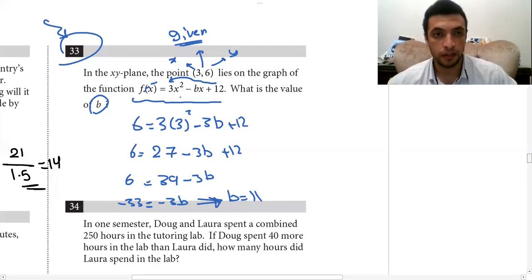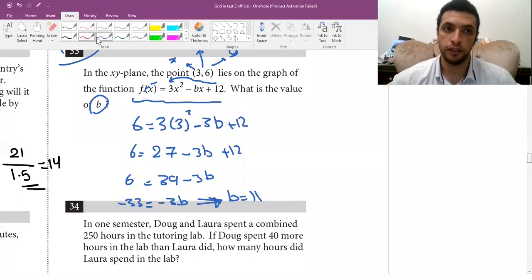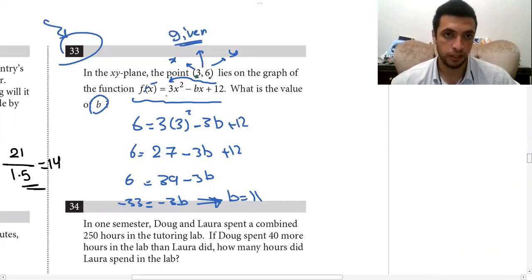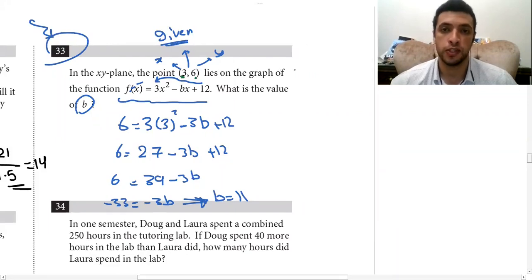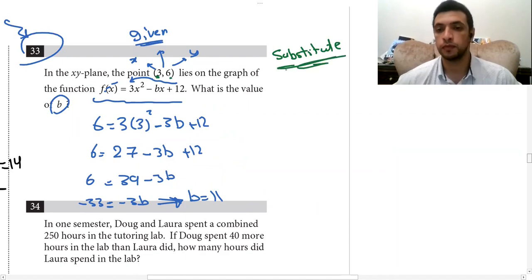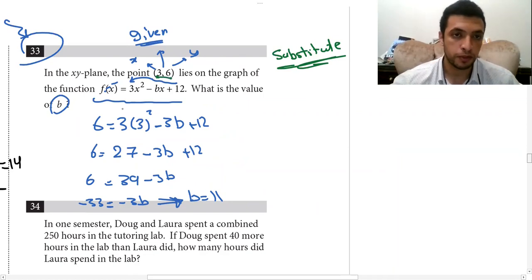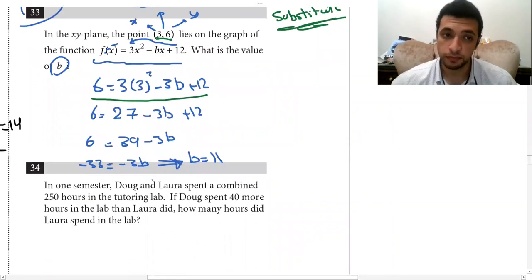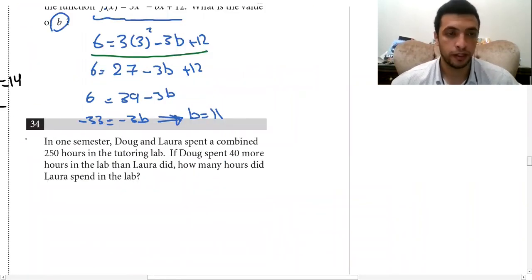If you have a point and an equation, just substitute. Take the point and put it instead of x and y, and you will get the unknown, which is b. If you know that you have to substitute here, you can get b easily. All right, 34.